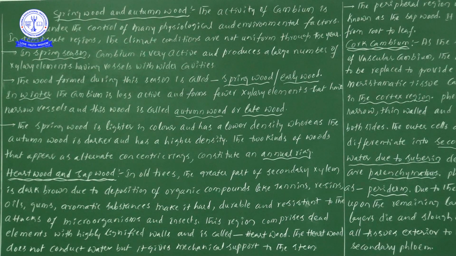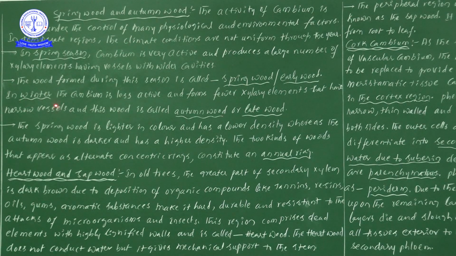Due to the greater activity of cambium in spring season, xylem vessels are formed, and these xylem vessels have wider cavities. The wood formed during the spring season we take as spring wood or early wood.